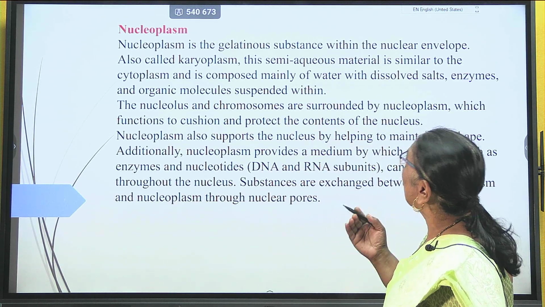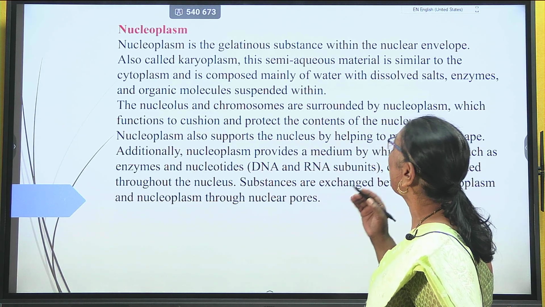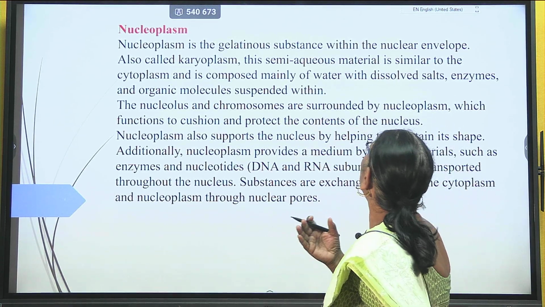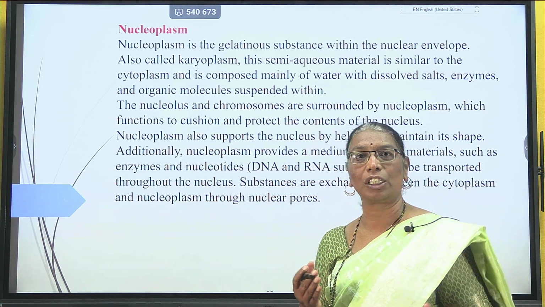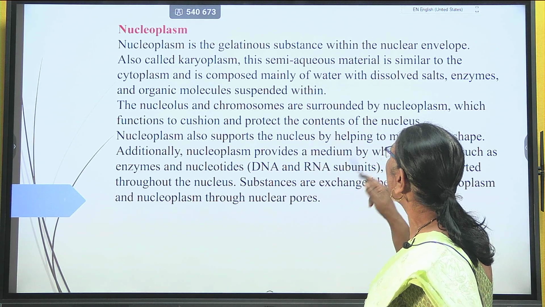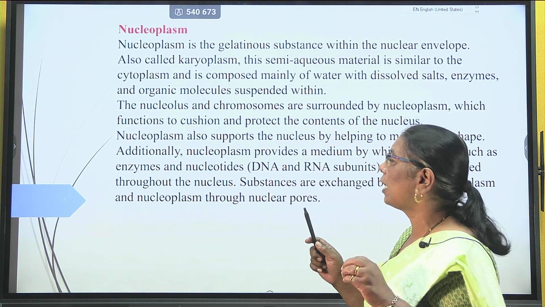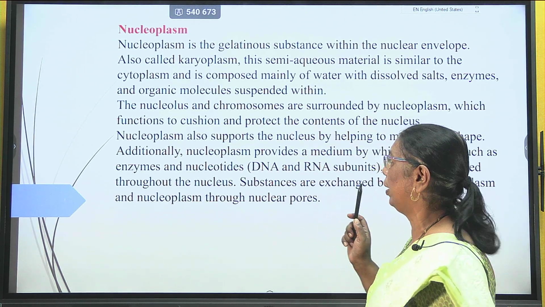This is again a semi-aqueous material, and it is mainly composed of water, and in that water the various salts as well as enzymes and organic molecules are present in suspended form. The nucleolus and chromosomes are also present in that nucleoplasm, and therefore it functions to cushion and protect the content of that nucleus.